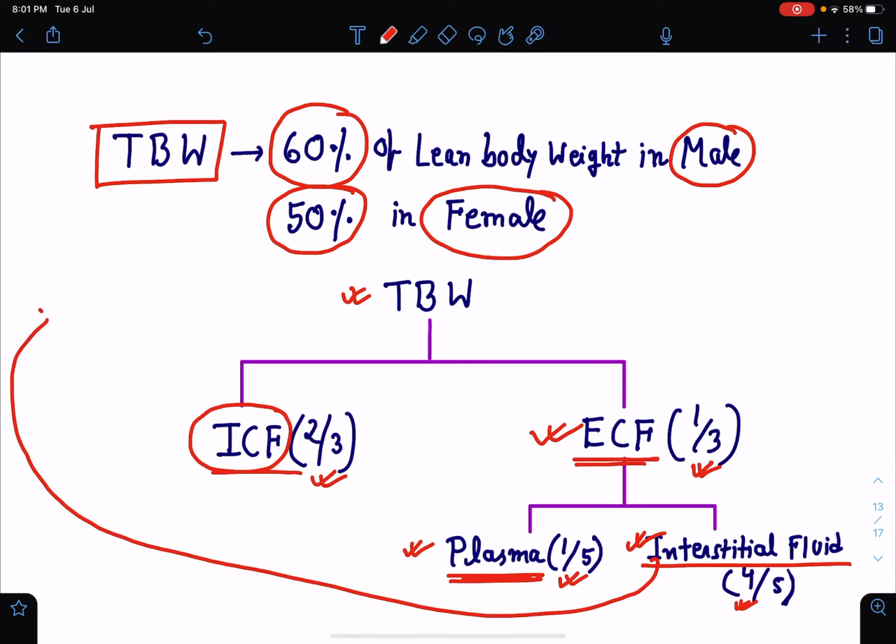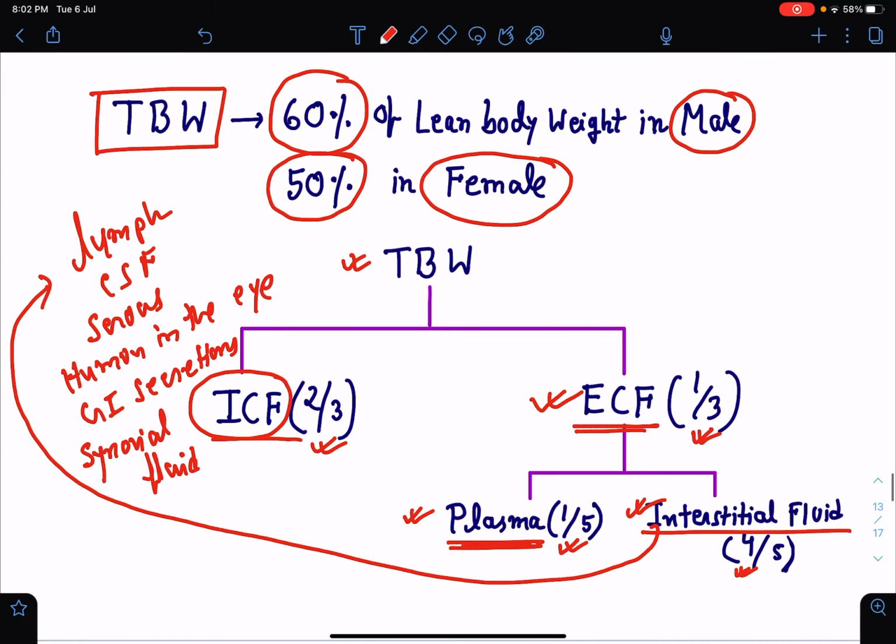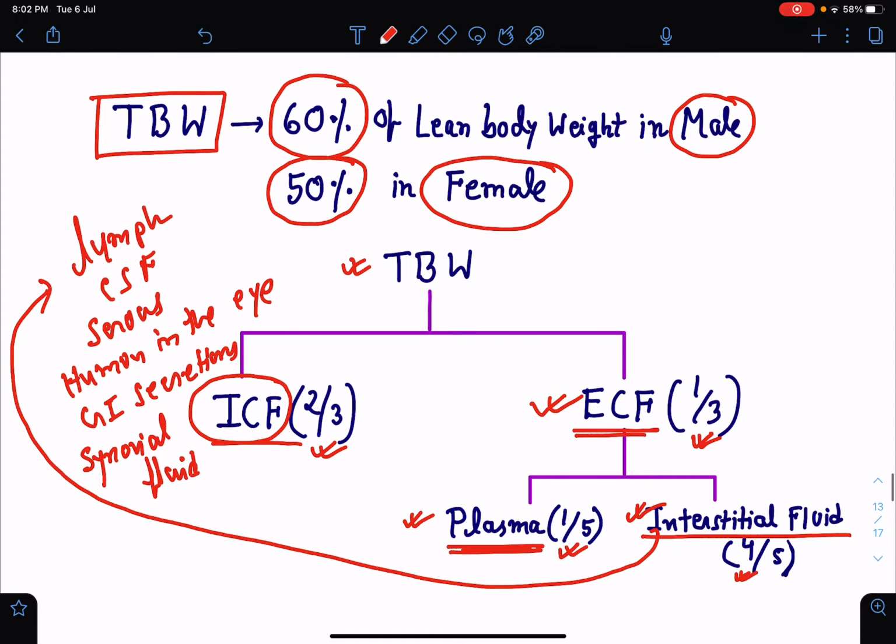Now, interstitial fluids can be lymph, it can be CSF, it can be serous fluids, it can be humor in the eye, or it can be GI secretions. So these are the interstitial fluid. Synovial fluid also comes under interstitial fluid. So this is about the distribution of total body water.